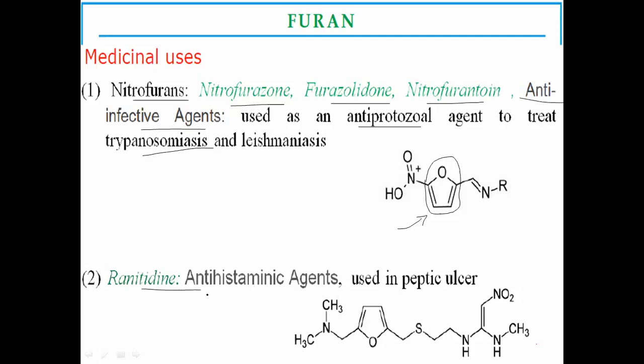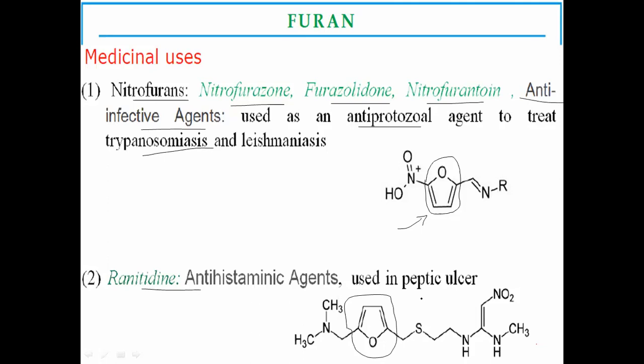Another is ranitidine, an antihistaminic H2 blocker, containing furan as the basic ring. You will study this ranitidine in Medicinal Chemistry 2, antihistaminic drugs, in third year. In those conditions, that drug acts as an antihistaminic.